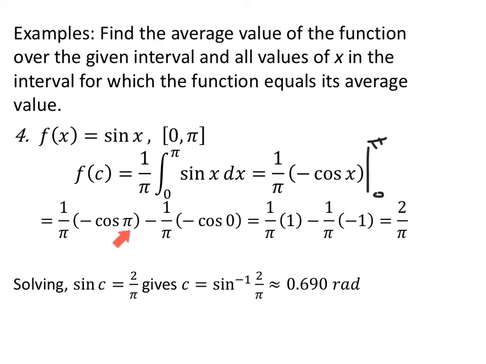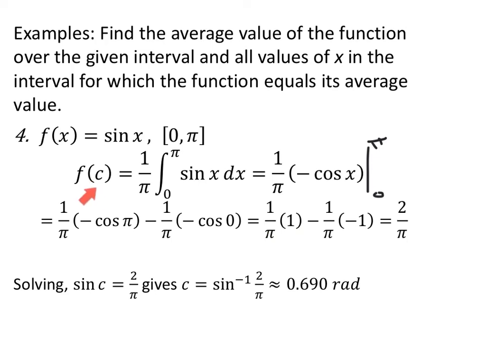Cosine of pi is negative 1, so a negative times a negative 1 is positive 1. Cosine of 0 is positive 1, but there's a negative out in front, so that makes it a negative 1. A negative 1 times 1 over pi, and I'm subtracting, so the two negatives make a positive. 1 over pi plus 1 over pi is 2 over pi.